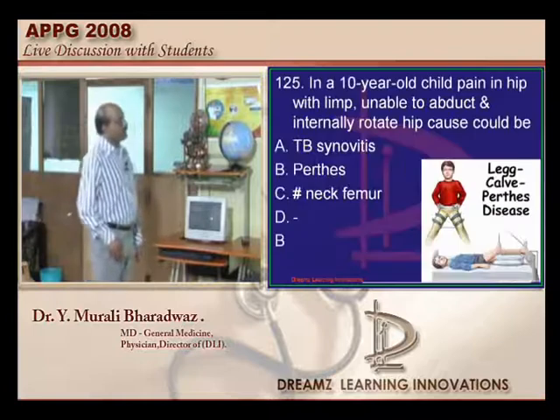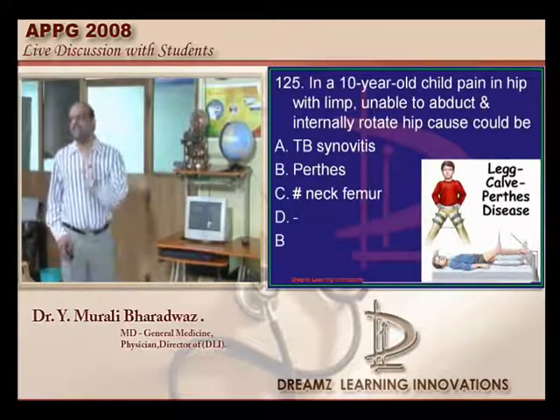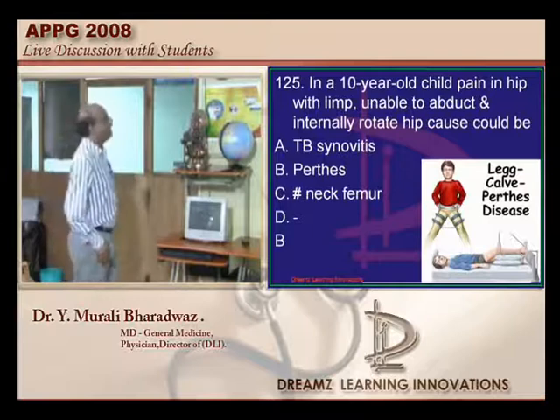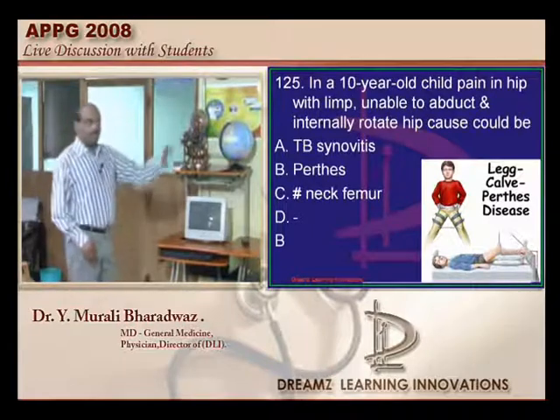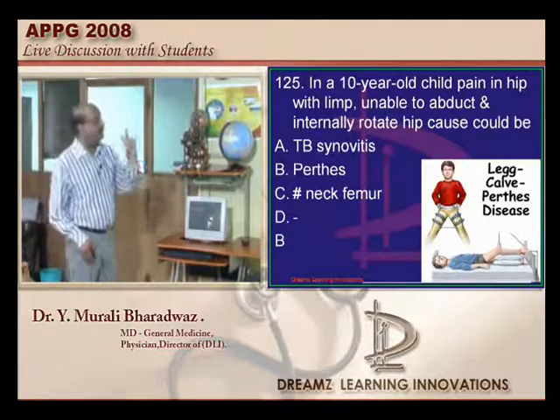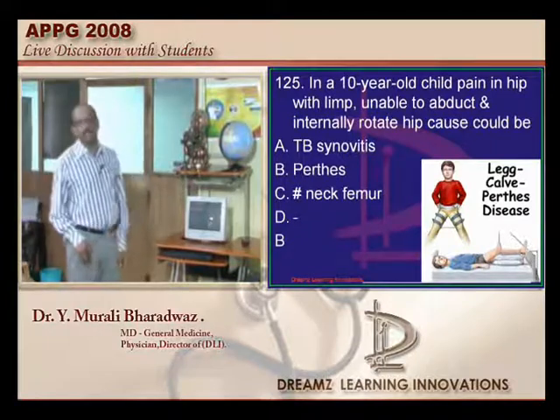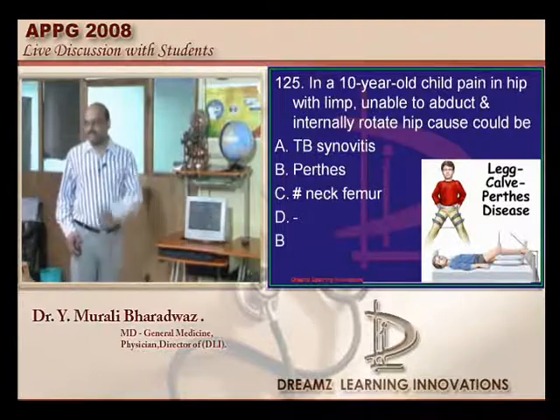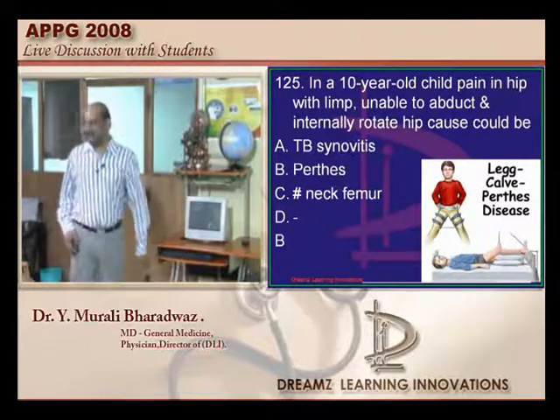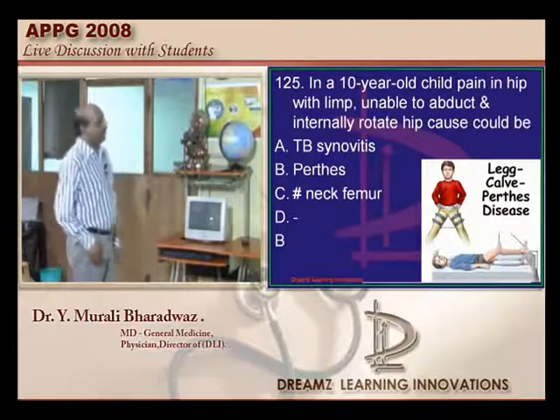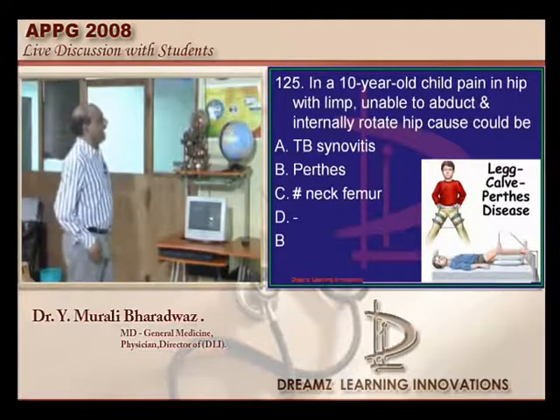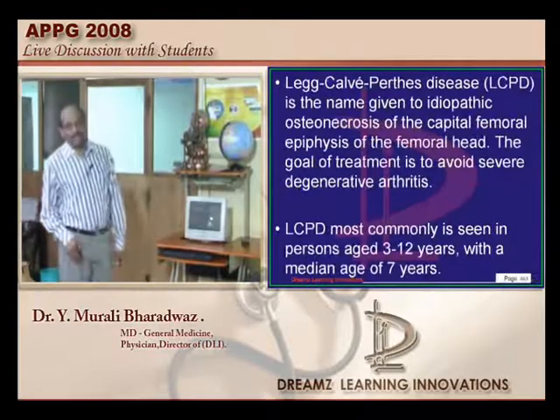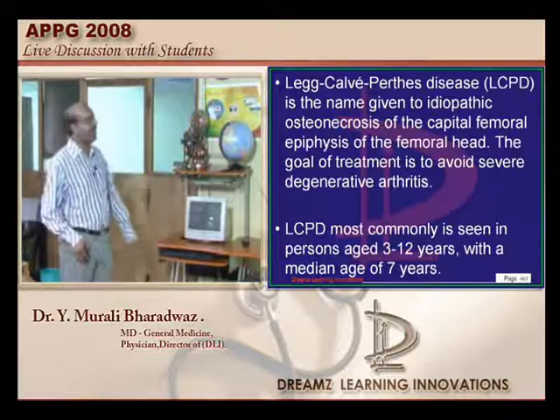In a 10-year-old child, age itself will give you the diagnosis, and there is a restriction of motion for which two movements, abduction and internal rotation. What is your underlying diagnosis? Perthes. Perthes is that avascular necrosis of the femoral epiphysis of the femoral head, and it is commonly seen between 3 to 12 years. Our 10-year-old is falling into that.